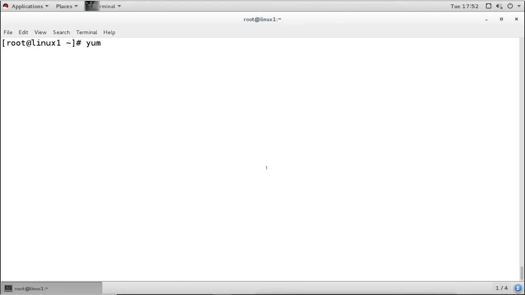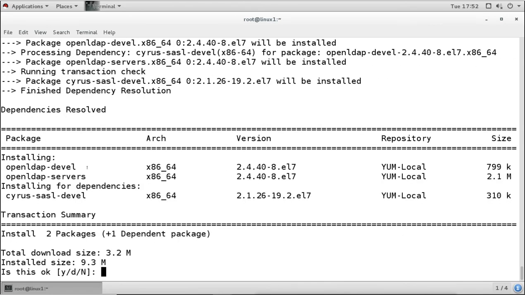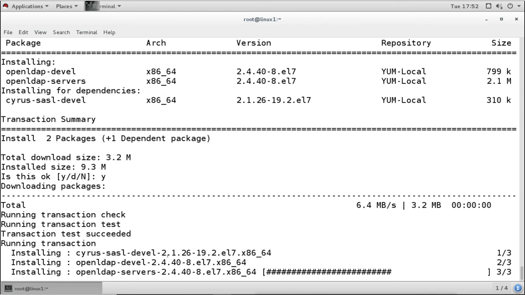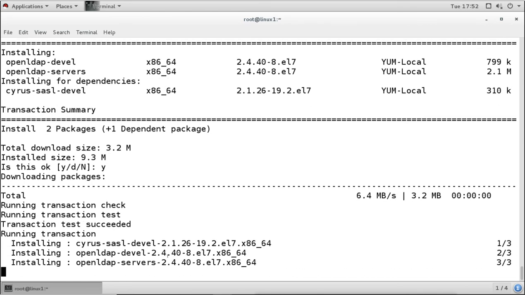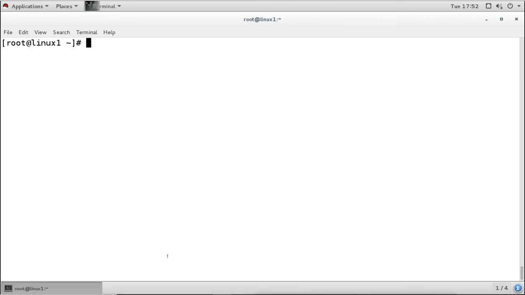a package to install. The OpenLDAP devel package, I forgot. So I will say openldap and give a star for installing. Okay, I forgot these two packages, devel and servers. So it is going to install now. So we need to install the openldap package, openldap-devel, and openldap-servers packages. Okay, so the packages are installed now.